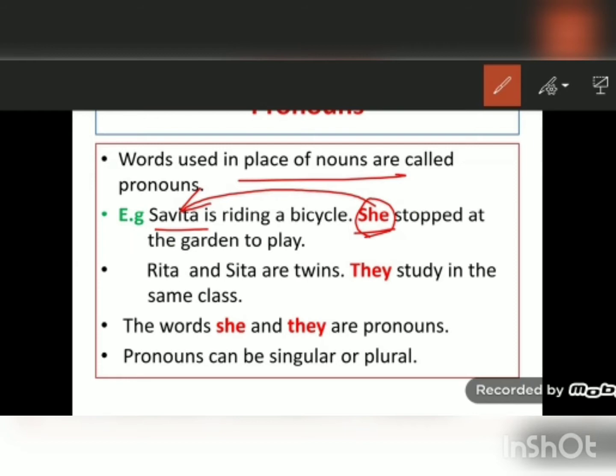Rita and Sita are twins. They study in the same class. So they here is used as pronoun in place of Rita and Sita. So the words she and they are pronouns. Pronouns can be singular or plural. Here in the example, she is singular, they is plural. Why is they plural? Because they is used for two persons, that is Rita and Sita. Okay.